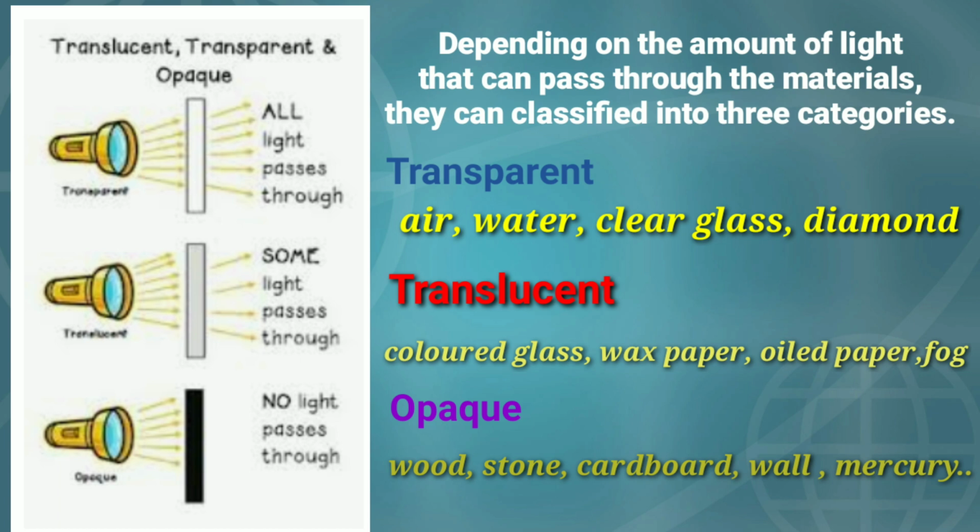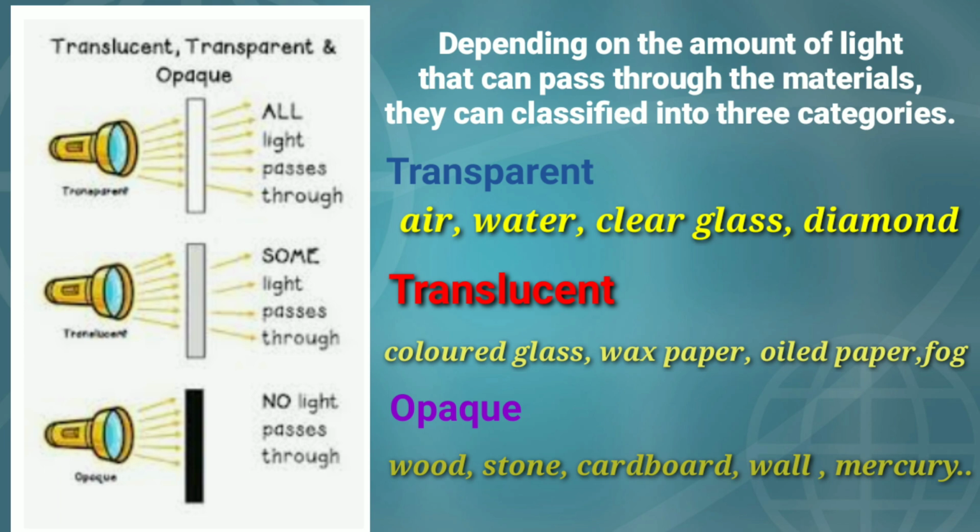Materials that allow light to pass through them completely are called transparent materials. We can see clearly through the transparent material. For example, air, clear glass and water, these are transparent materials. Material through which only partial light can pass through, that is, a small amount of light is passed through the material, is called translucent material.